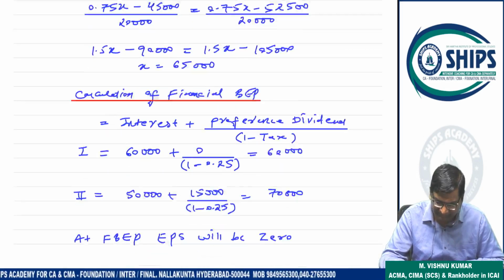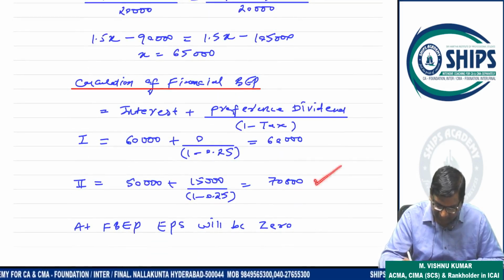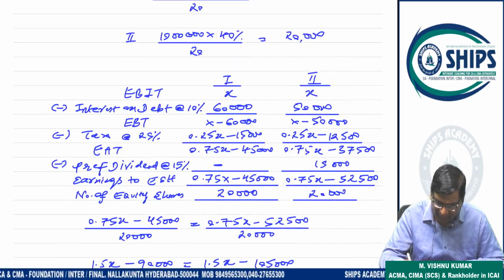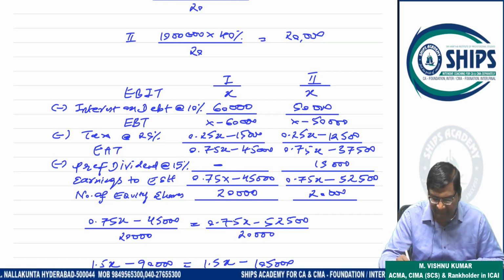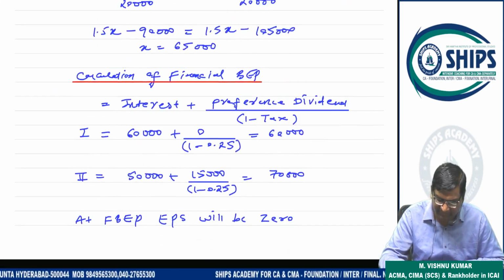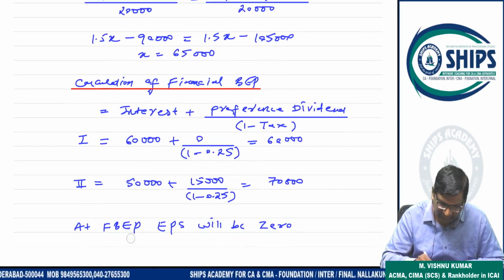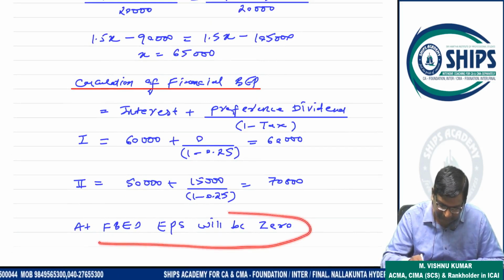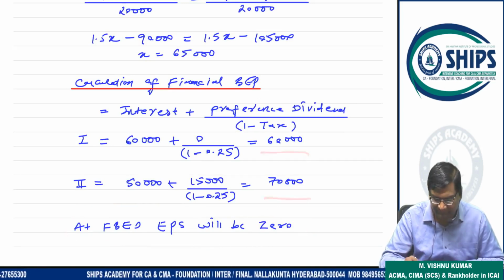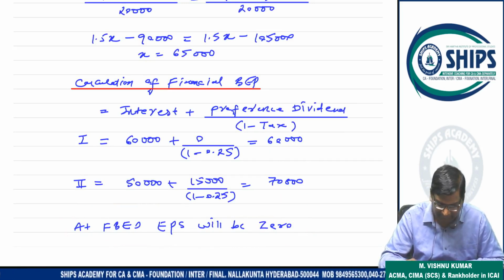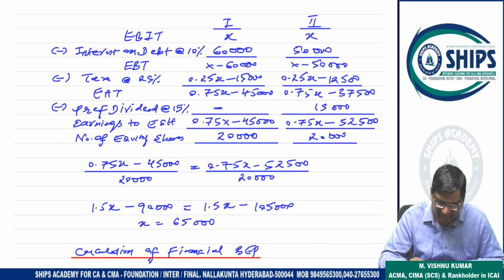So in 70,000, this is 70,000. So according to 70,000, you should calculate. 70 minus 50, 20 coming. 20,000 minus 25%. Then 15,000 will come. 15 minus 15, 0. So it means EPS will be 0 at financial break-even point. So financial break-even point 60,000 for plan 1, 70,000 for plan 2. Okay now? Yes, sir. Indifference point 65,000 coming here.